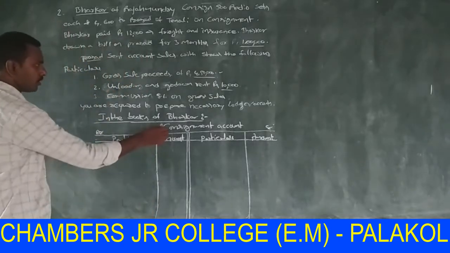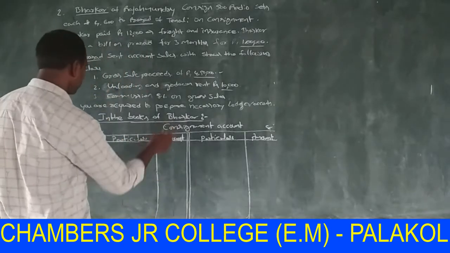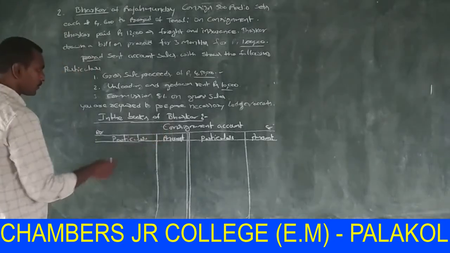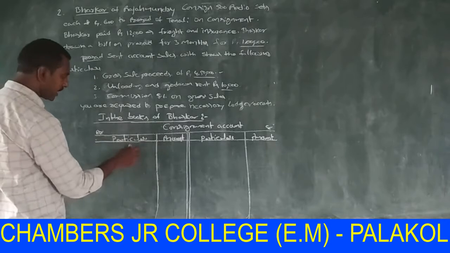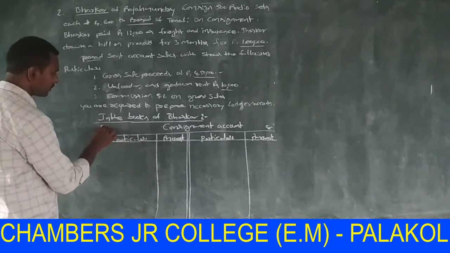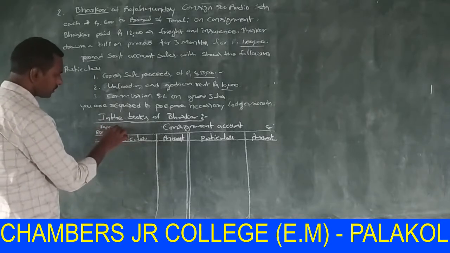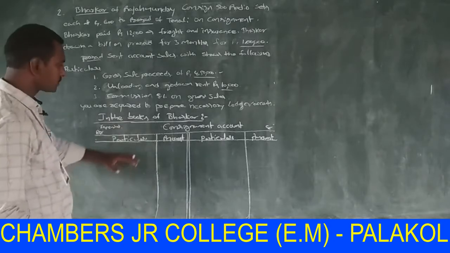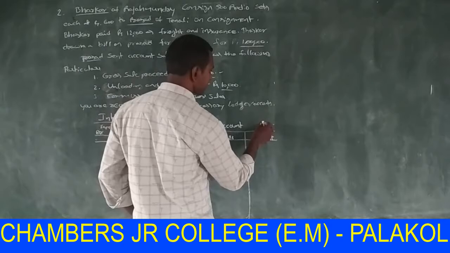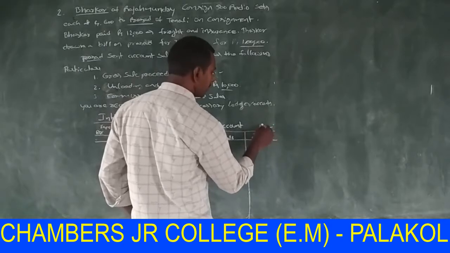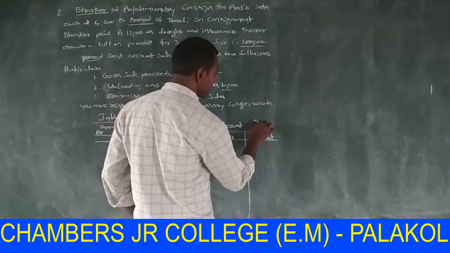In the consignment account, you will show all the expenses on the debit side and all the incomes or revenues on the credit side.